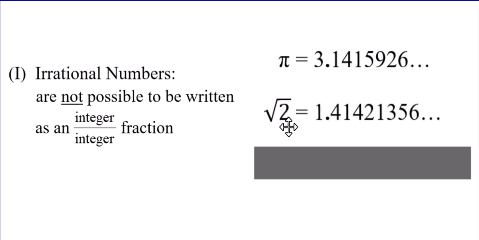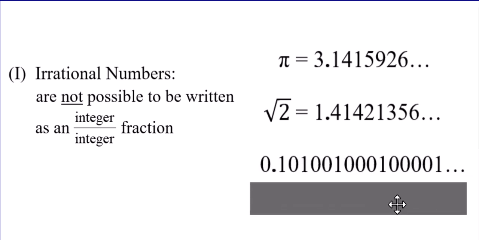We're going to soon talk about square roots, which are the opposite of taking a number to the second power. And if you had a calculator with you, which you don't really have to, just take my word for it, the square root of 2 does not have a nice whole number answer. It is a decimal that, like pi, goes on forever, but never repeats. This is key. Hear me out. Decimals that go on forever, but do not repeat, are not possible to be written as an integer over integer fraction, and therefore they are irrational numbers.